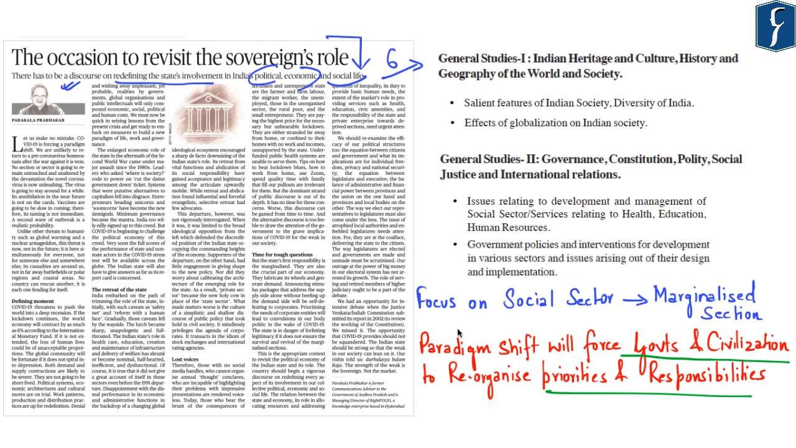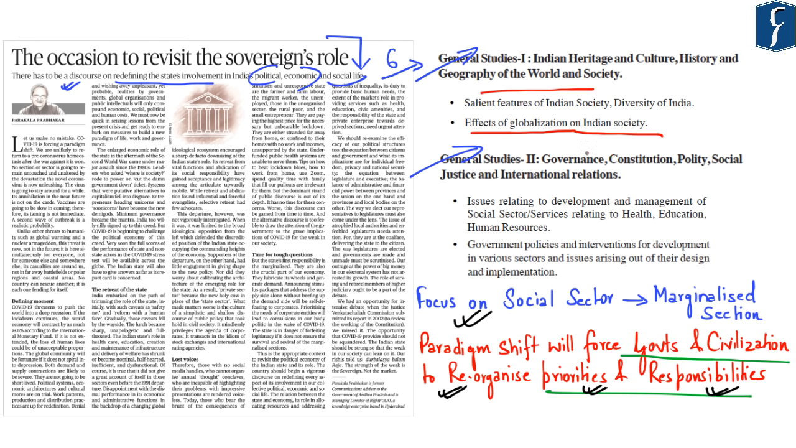So, with respect to the paradigm shift, in order to reorganize our priorities and responsibilities, and also for the Indian state, let us go through the highlights of this article. Now, this article should be read primarily from your mains perspective, from your GS paper 1 as well as GS paper 2. In GS paper 1, it gets covered with respect to salient features of Indian society and effects of globalization on Indian society, especially post COVID-19.